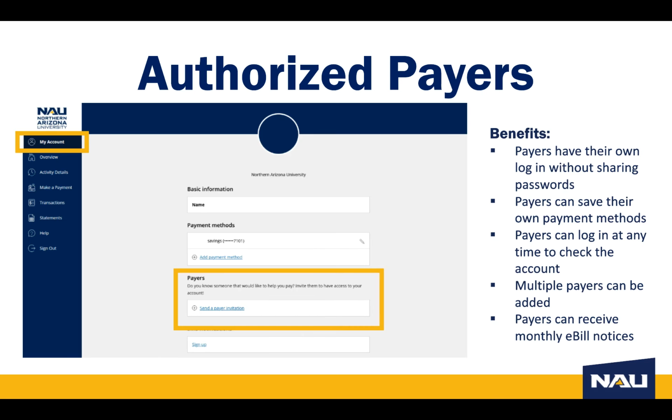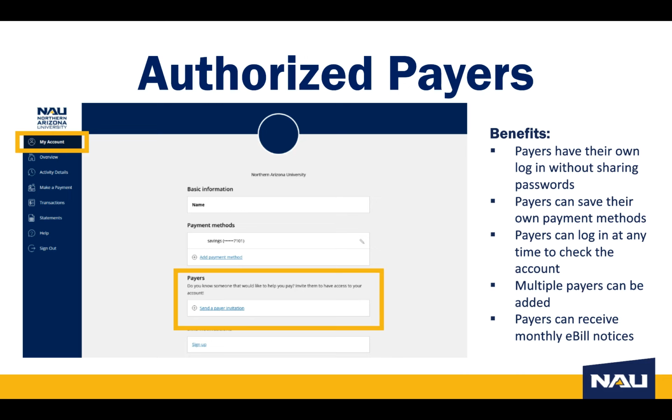If others are helping to pay, students can add authorized payers in the Transact payment portal. Authorized payers have their own login, so they can log in at any time and you don't have to worry about sharing passwords. They can also save their own payment methods and receive monthly e-bills. Each student can have multiple payers.